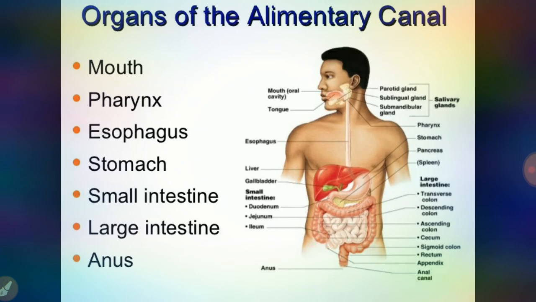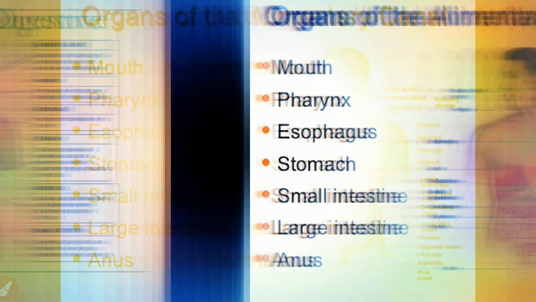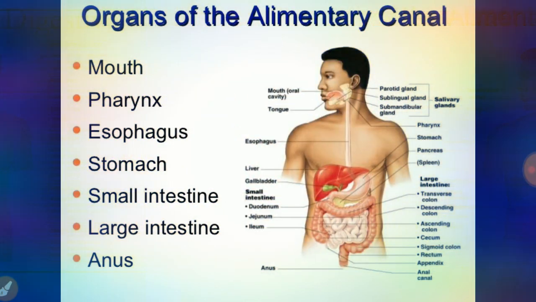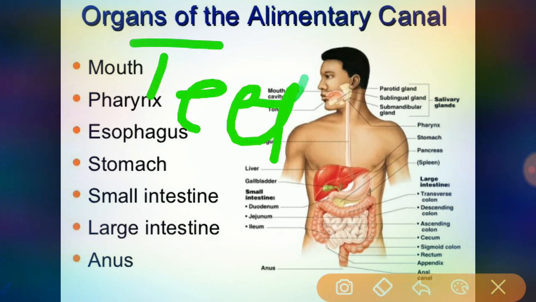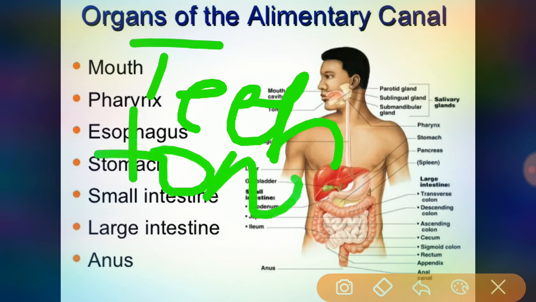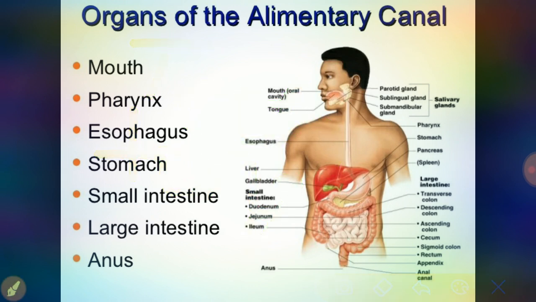The accessory digestive organs include the teeth, tongue, salivary glands, liver, gallbladder, and pancreas. So these are the accessory digestive organs.